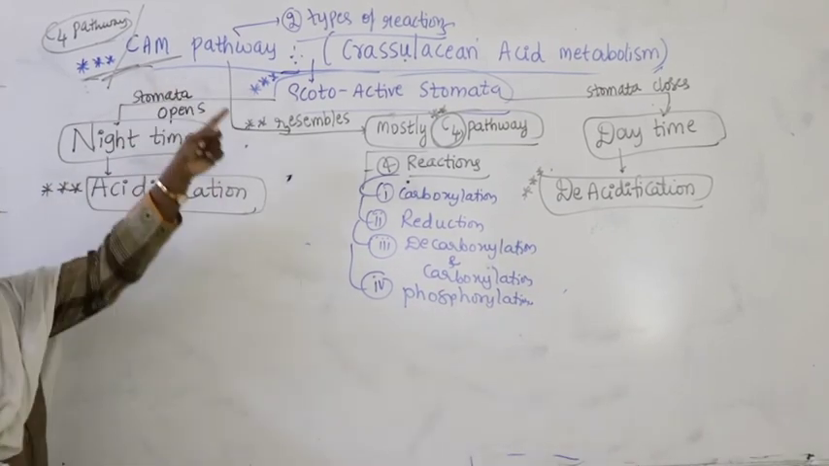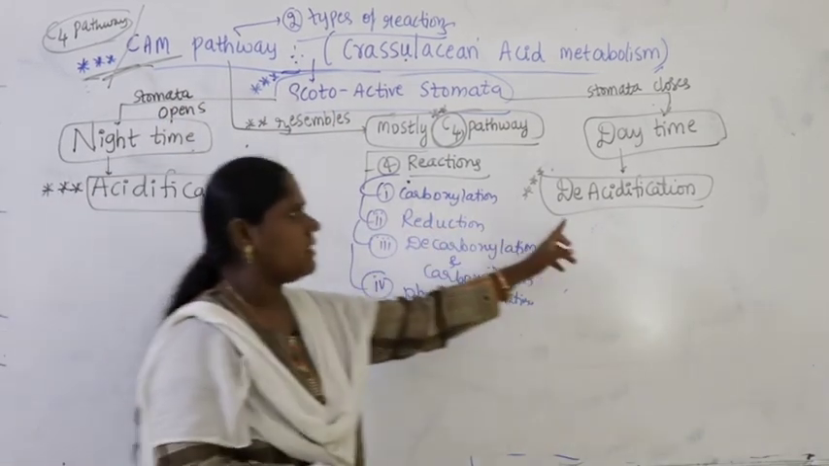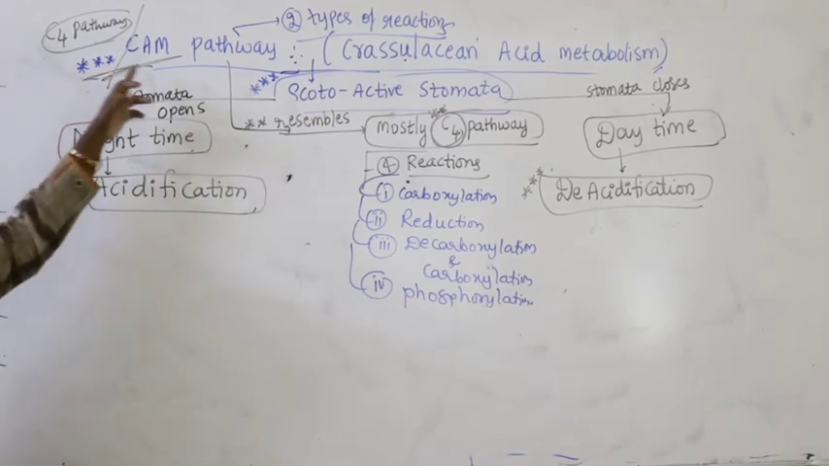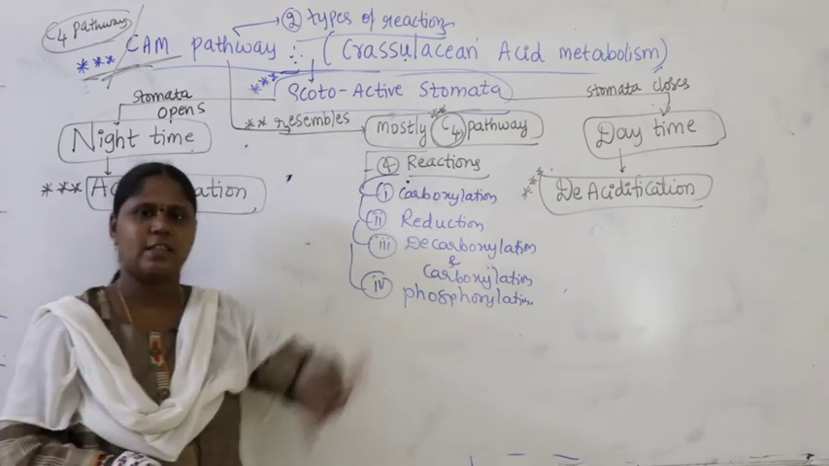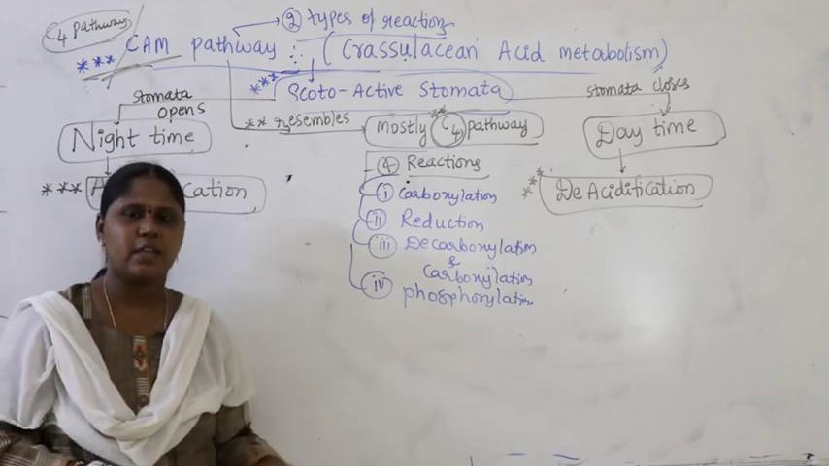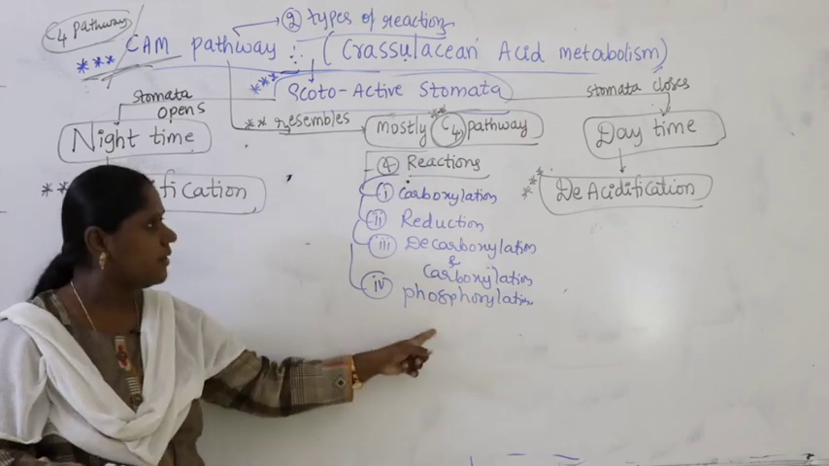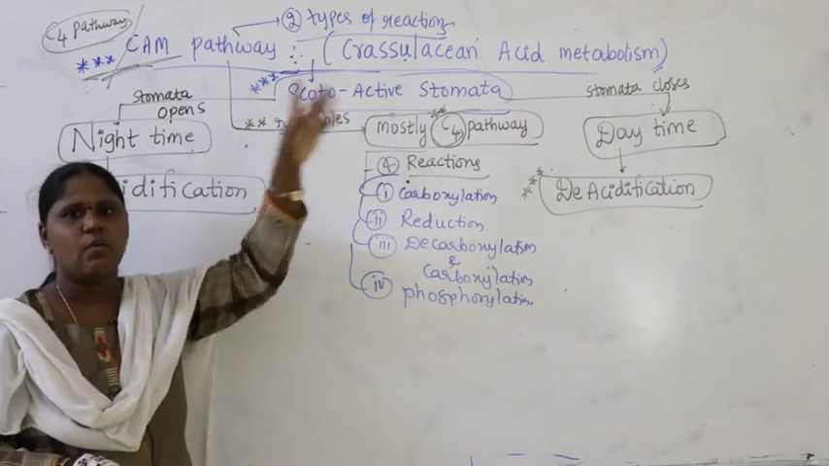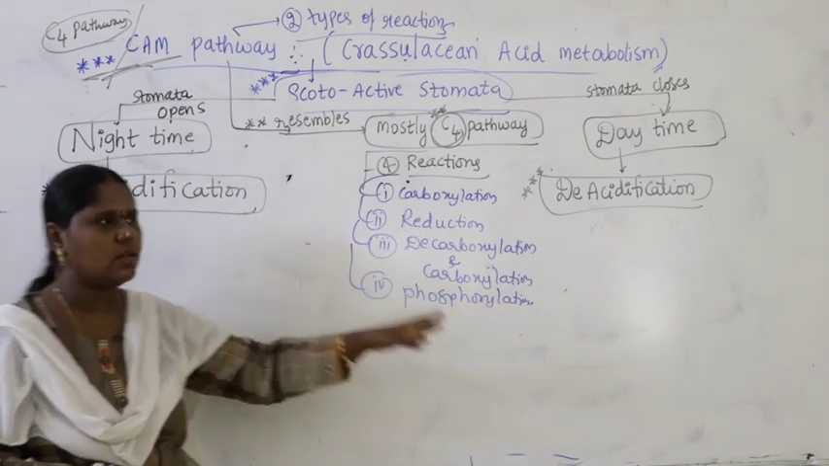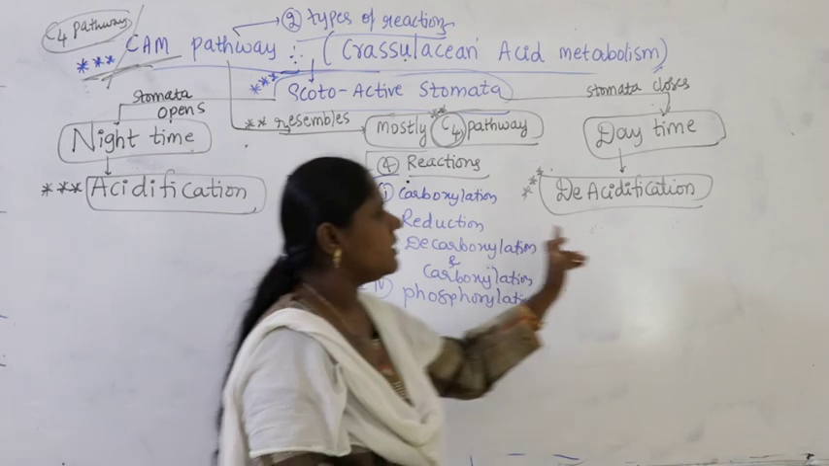But coming to the CAM pathway, there are only two types of reactions. What are they? Acidification and deacidification. Very clearly try to remember the differences. It almost exactly resembles the C4 pathway, but if you understand the CAM pathway, you can find very clear differences between the CAM pathway and the C4 pathway. What is the first difference? The C4 pathway has four reactions, whereas the CAM pathway has two reactions. The four reactions are carboxylation, reduction, decarboxylation, along with carboxylation and phosphorylation. But here, there are two reactions called acidification and deacidification.